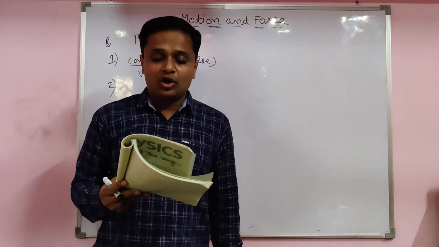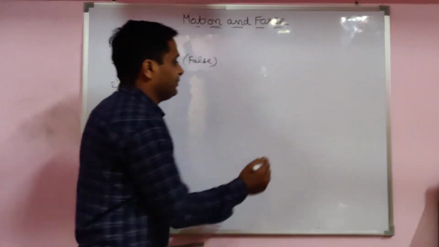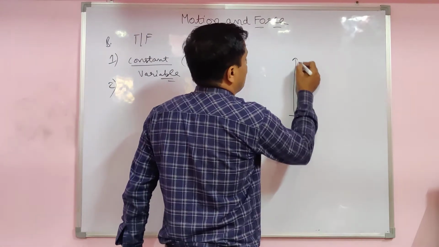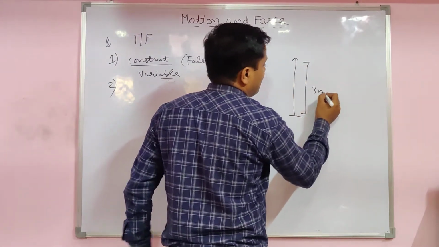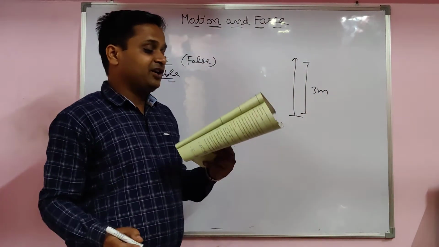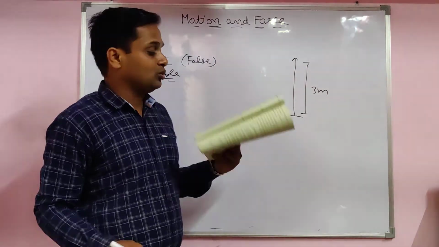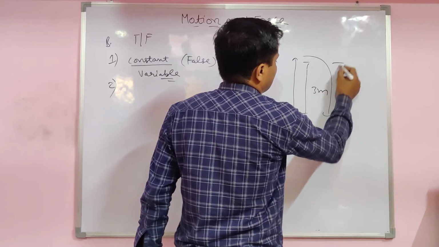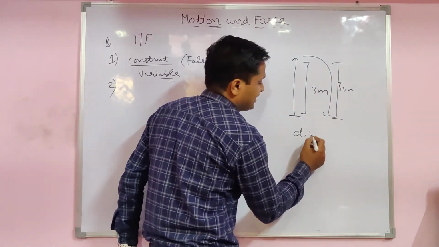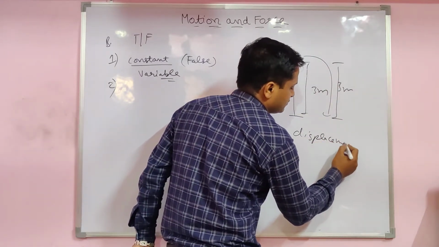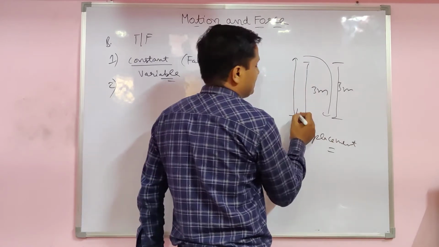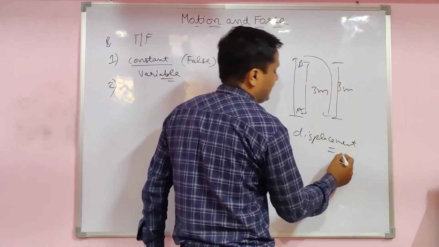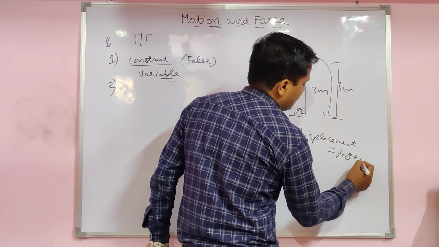Second: a ball thrown up reaches a height of 3 meters. For example, the ball goes up 3 meters and returns back to the hand, so the displacement is again 3 meters back. The net displacement, you already know: AB plus BA.